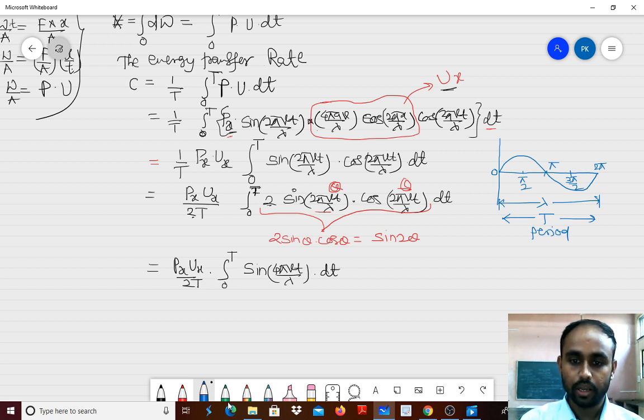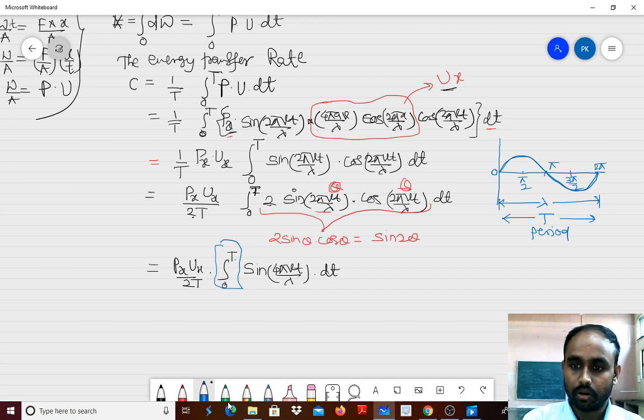Now what does this integration mean? See the limits 0 to t. Limits 0 to t mean we are integrating over this complete path, and here is the end of t, time. What is integration generally? It is the area under the curve. But this area and this area are equivalent and opposite in direction. That's why the net area under the curve will be 0.